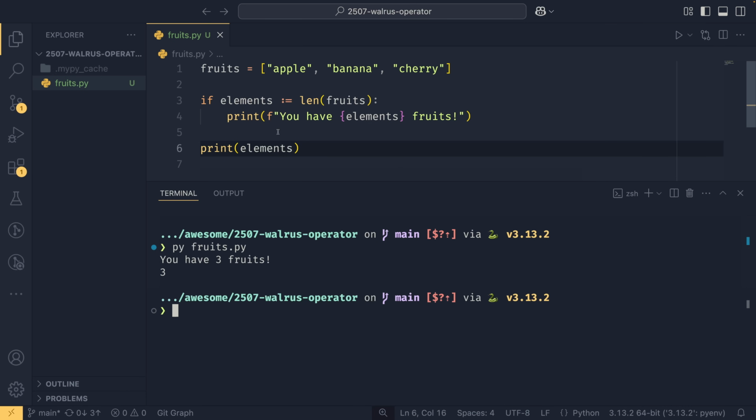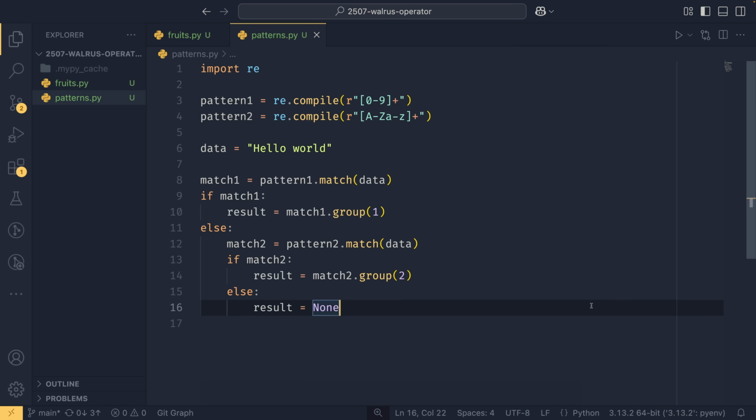There were discussions regarding whether or not these variables should be deleted once the scope has been exited, so once we're outside this block, but it was ultimately decided that they weren't going to do that. And that was largely due to the complexities of the situation outweighing the benefits that it would provide. The benefits of the walrus operator are more obvious when you look at situations where there are 2 variables at play. So here we have pattern 1 and pattern 2. These are just regular expressions. You don't need to worry about the exact nature of them here. That's not important. They're just placeholder or example usage.